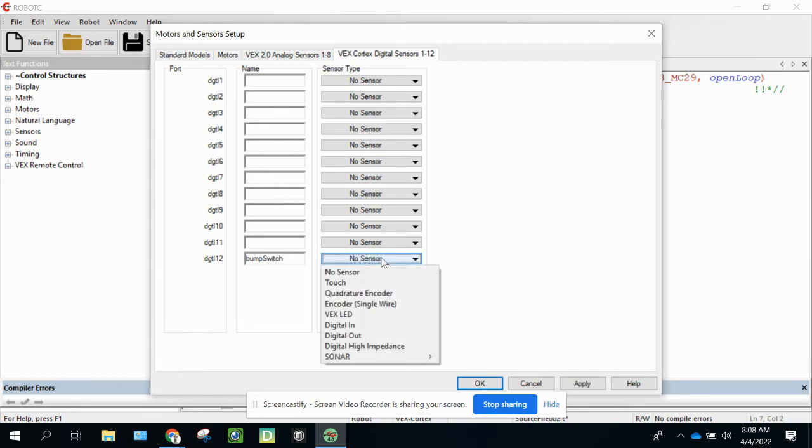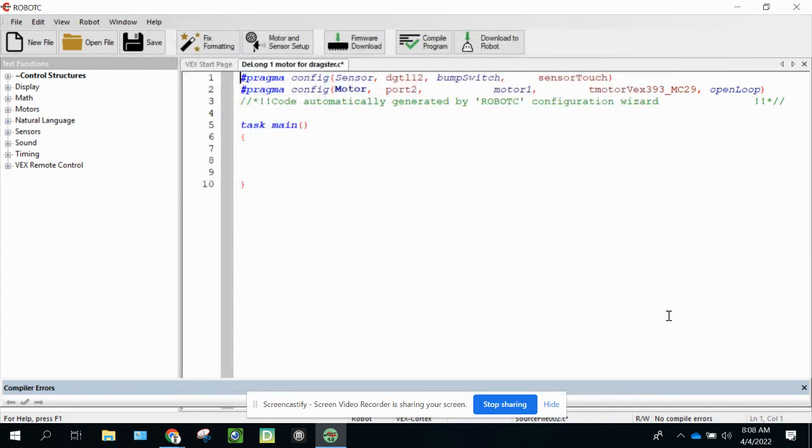And both the bump switch and the limit switch are actually touch, because you touch them to start them. So they're both touch. And so we say bumpSwitch, touch. I'm going to hit apply. I'm going to click OK. And then the information that we just put in the motor and sensor setup is actually at the top here. So these are the names of what we typed in of our switch and our motor, and these are the ports that we plug them into.